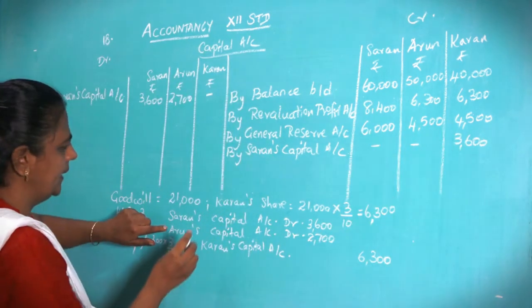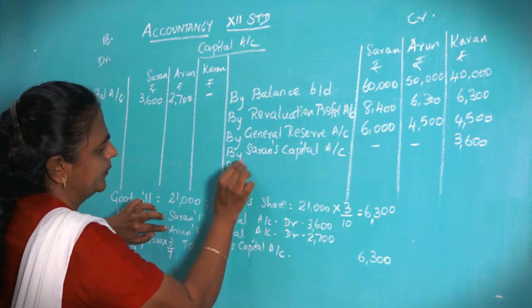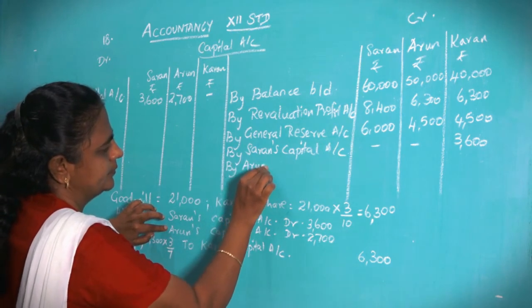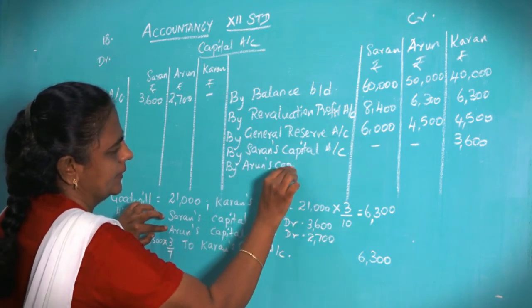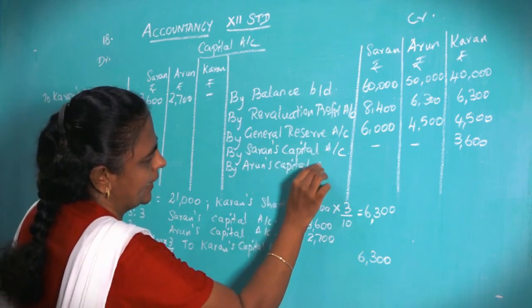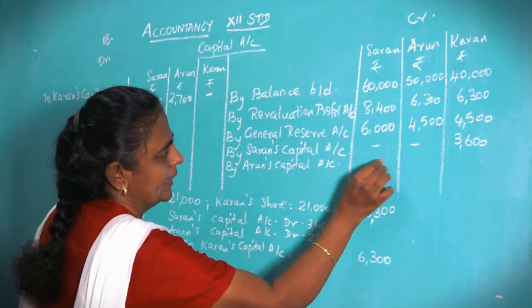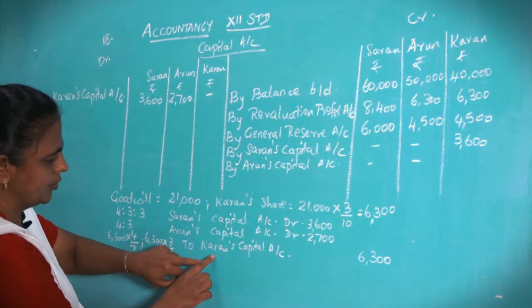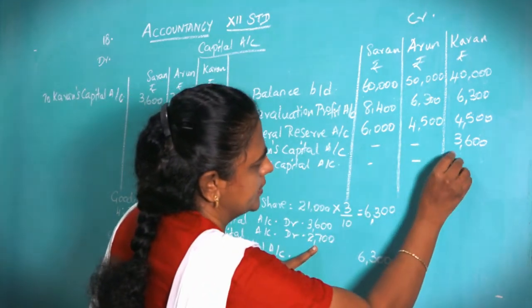Same way, by Arun's capital account, again for Arun also you have to show it in Karan's, that is 2,700.